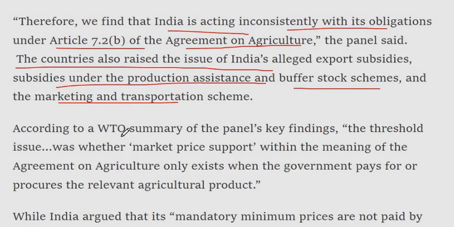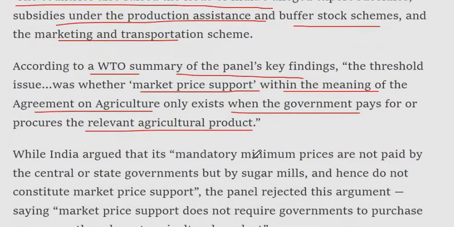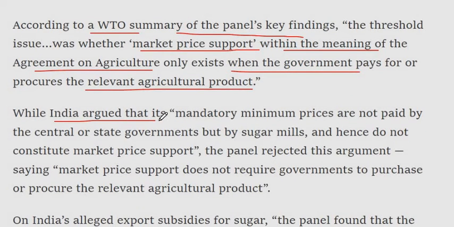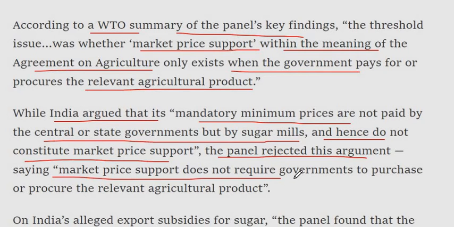According to a WTO summary of the panel's key findings, the threshold issue was whether market price support within the meaning of the Agreement on Agriculture only exists when the government pays for or procures the relevant agricultural product. India argued that its mandatory minimum prices are not paid by the central or state governments, but by sugar mills, and hence do not constitute market price support. The panel rejected this argument, saying market price support does not require governments to purchase or procure the relevant agricultural product.